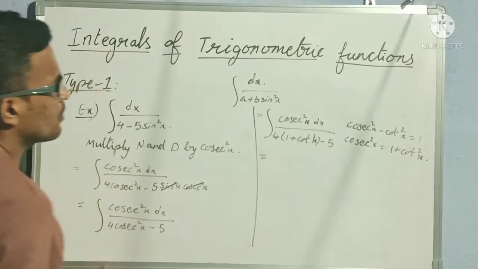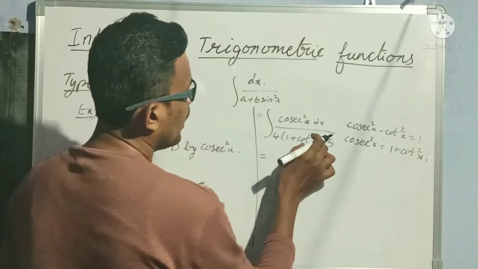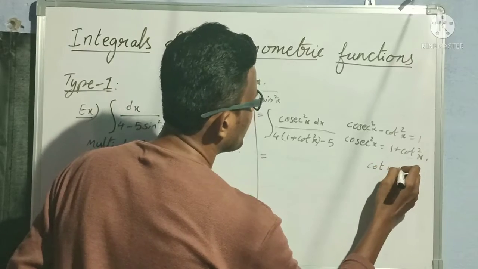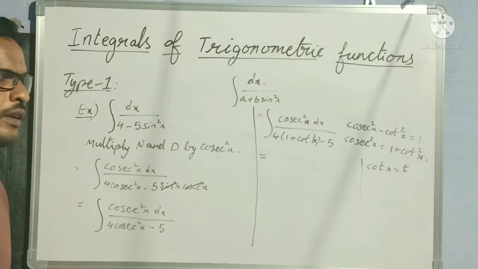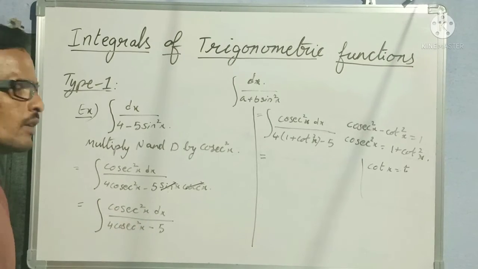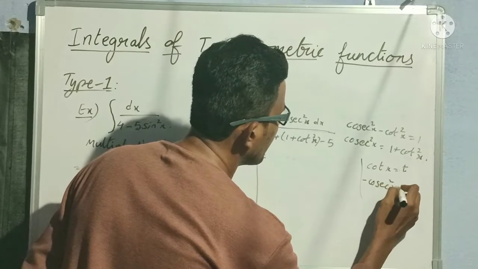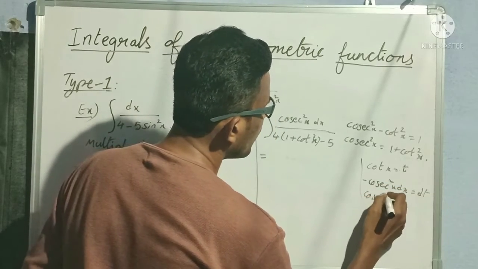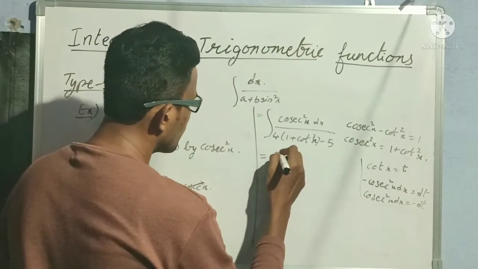Okay. So now we need to do substitution. What does that substitution mean? We have to take cot x as t. So let cot x is equal to t. If we take cot x as t, then what is the differentiation of cot x? Minus cosecant square x, right? So minus cosecant square x dx becomes dt. So this implies cosecant square x dx is minus dt, right? So minus integral.